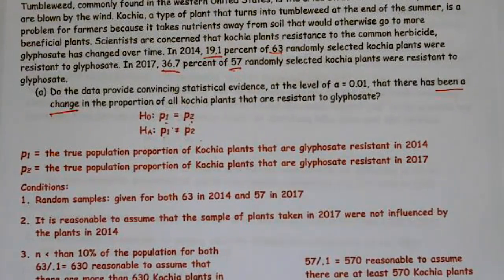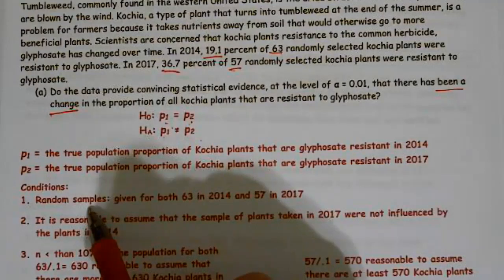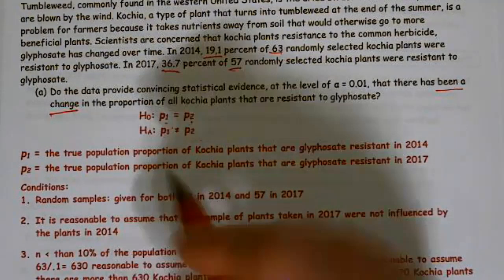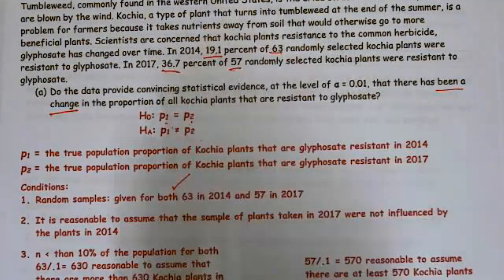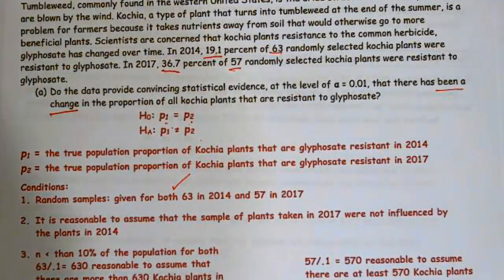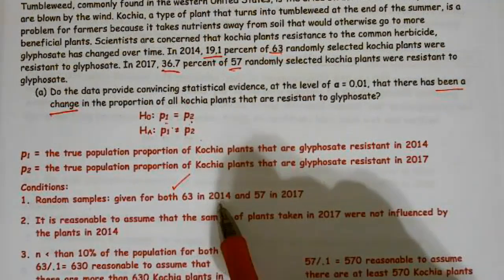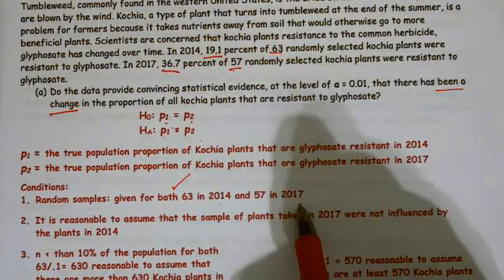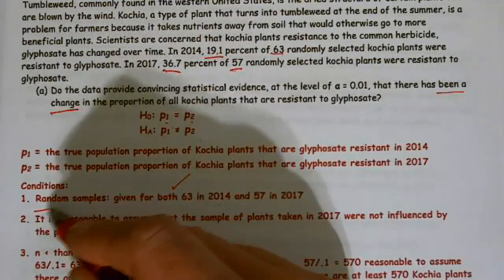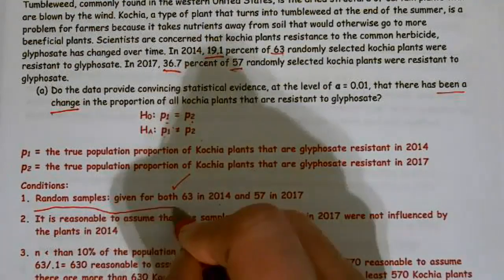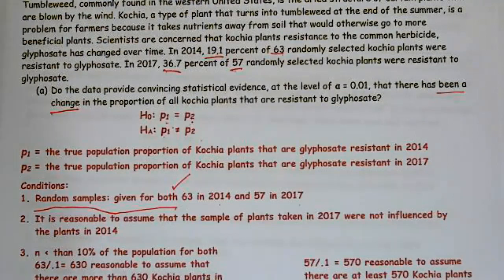Because this is a sample, we have to write random sample. Remember, if it's an experiment, we write random assignment. It must be given for both; it's most important that you include that for both. I like to go ahead and include the sample sizes, 63 in 2014 and 57 in 2017, but all that was necessary is that, and you must have given for both, otherwise you lose points.